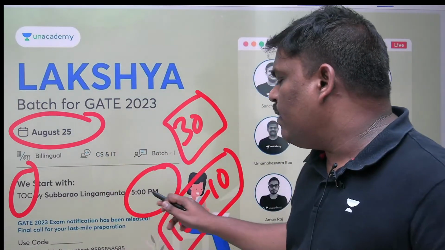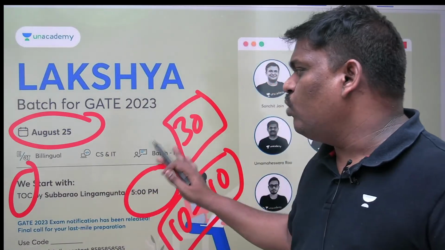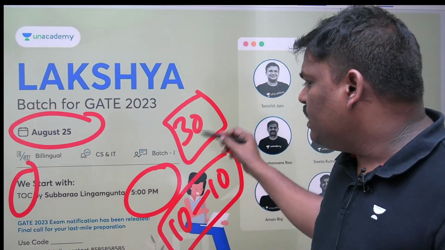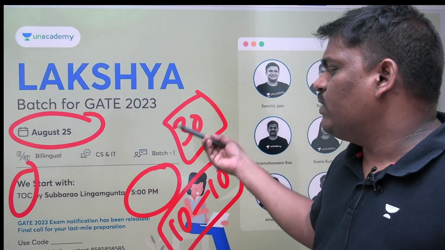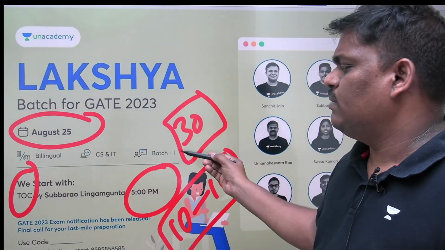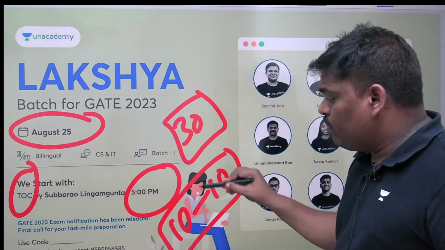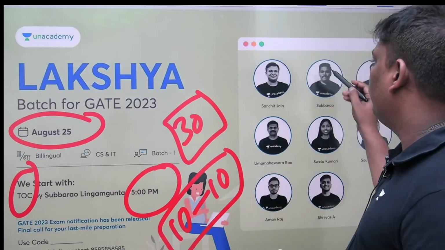So today at 5 p.m. TOC started. Only the introduction class is over. My suggestion: only 30 lectures, 3 hours every day, 1 month. In 1 month, you will get full marks in TOC.